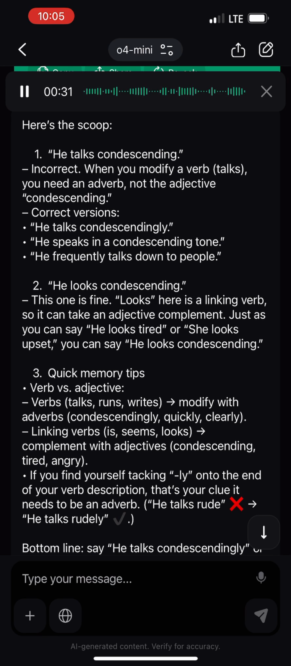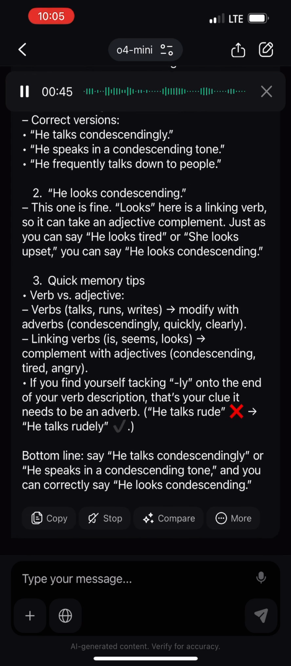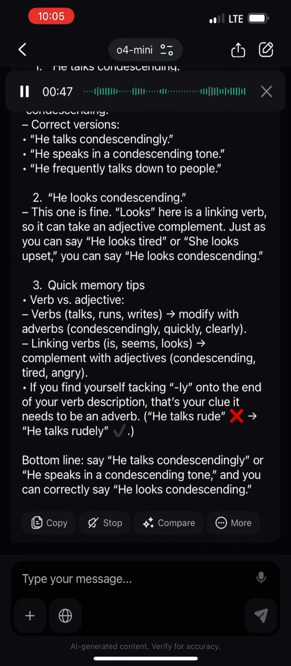3. Quick memory tips. Verb versus adjective. Verbs like talks, runs, writes modify with adverbs: condescendingly, quickly, clearly. Linking verbs like is, seems, looks complement with adjectives: condescending, tired, angry. If you find yourself tacking "ly" onto the end of your verb description, that's your clue it needs to be an adverb. "He talks rude" becomes "he talks rudely." Bottom line, say he talks condescendingly or he speaks in a condescending tone. And you can correctly say he looks condescending.